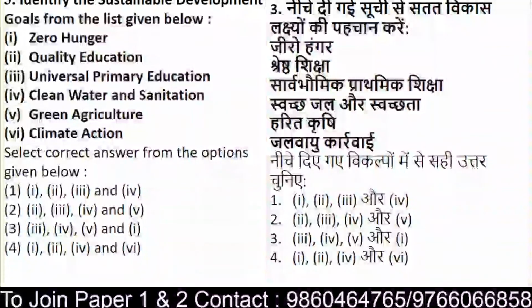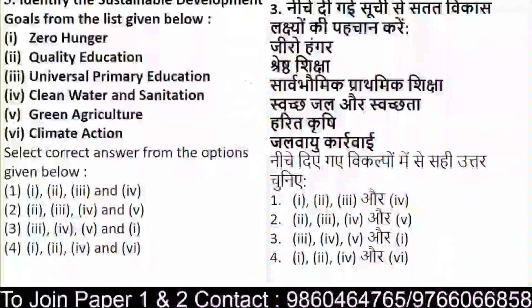So now you have understood why it is important for you to know these 17 goals first of all, because in such questions they will obviously give an odd one out. Out of the 6 options given below, how do you bifurcate which of them are sustainable development goals, that is SDGs?